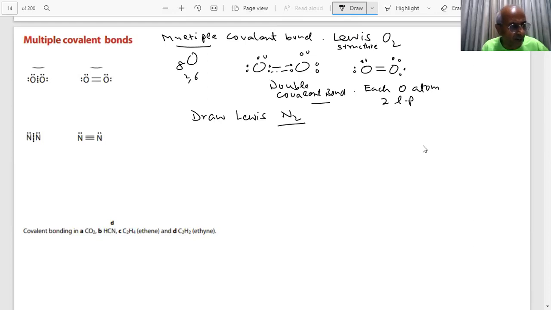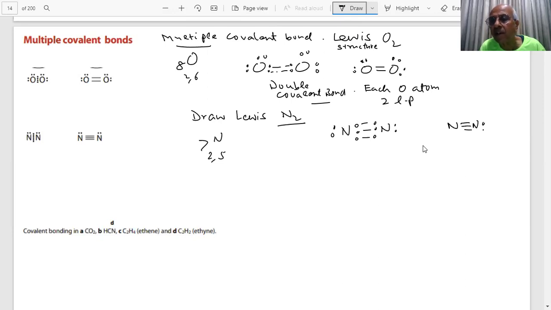In the case of N2, what type of covalent bond is being formed? Triple covalent bond. What is the atomic number of nitrogen? 7. How many electrons are there? Nitrogen has got 1, 2, 3, 4, 5. Another nitrogen has how many? 1, 2, 3, 4, 5. So how many electrons are they sharing? 3 pairs of electrons.